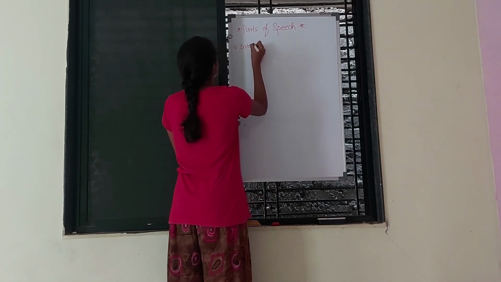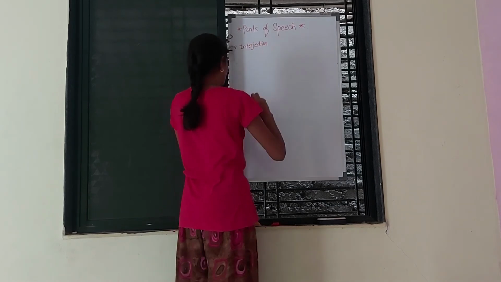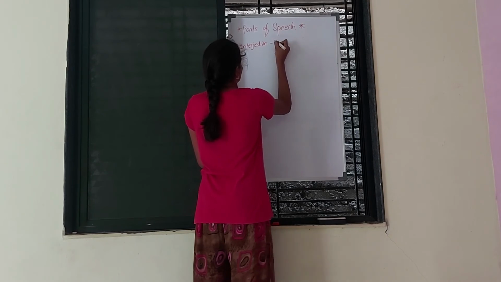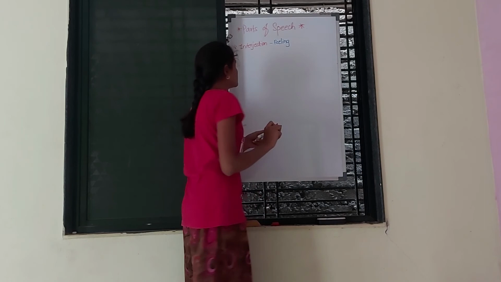Next is interjection. The sudden feelings which we express are called interjections.